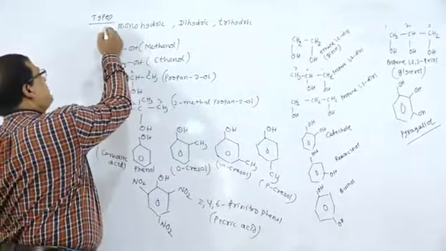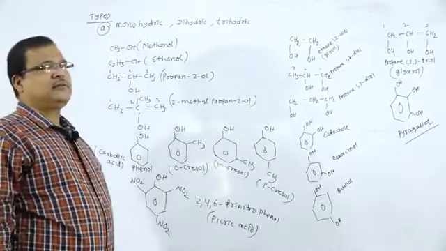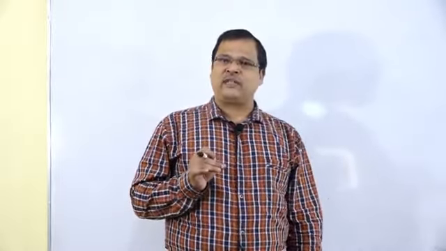Types: first one is monohydric, dihydric, trihydric, etc. The second type of classification of the monohydric alcohols is depending upon the degree of the carbon atom to which the OH group has been attached.